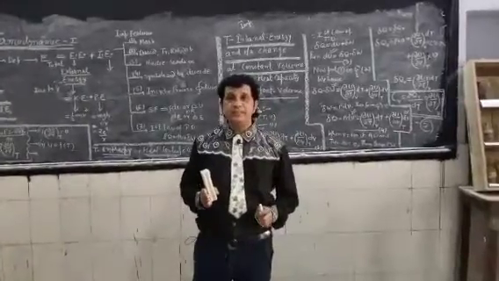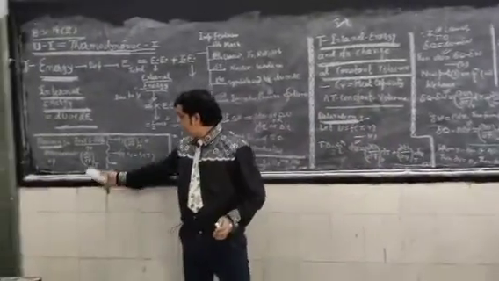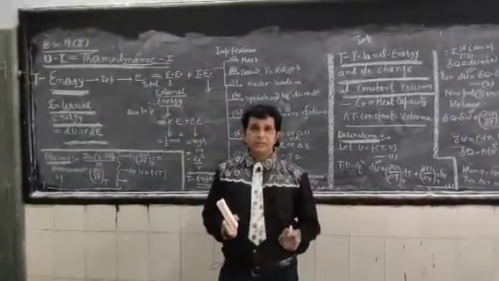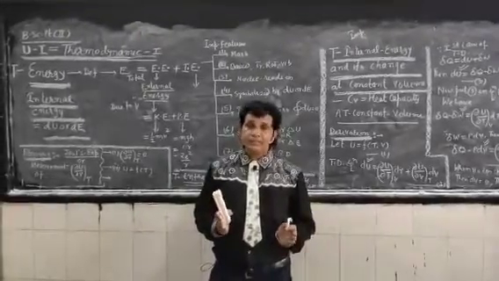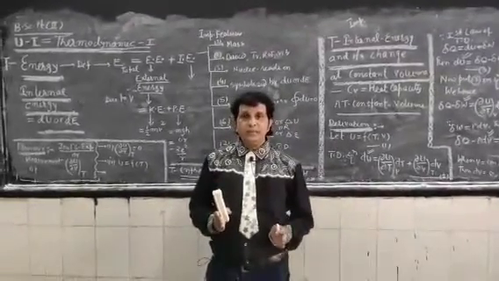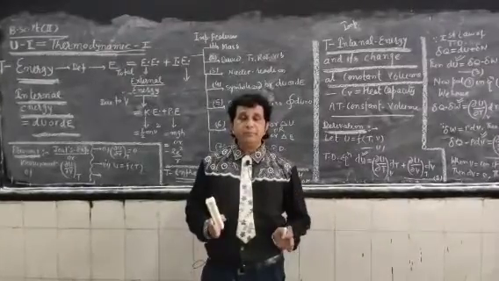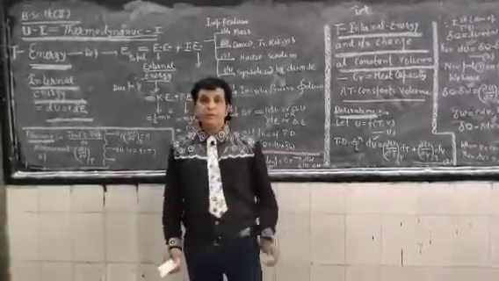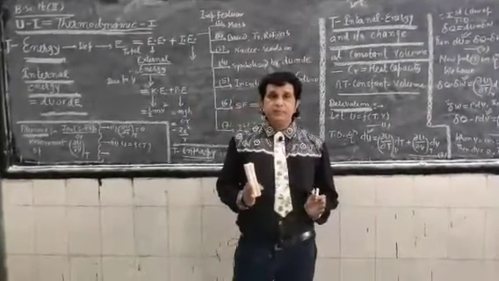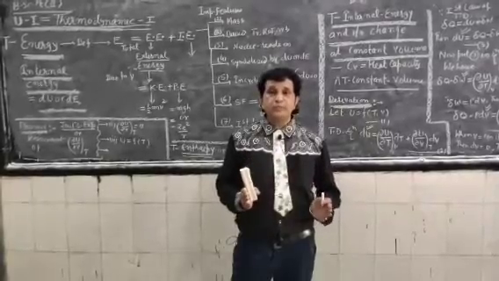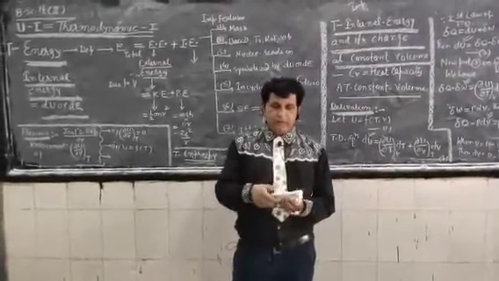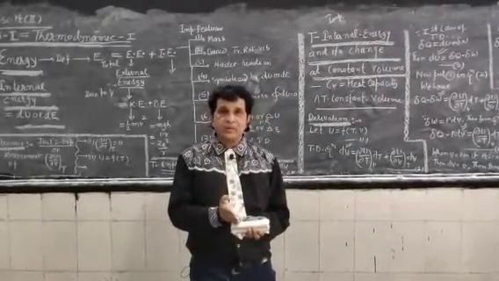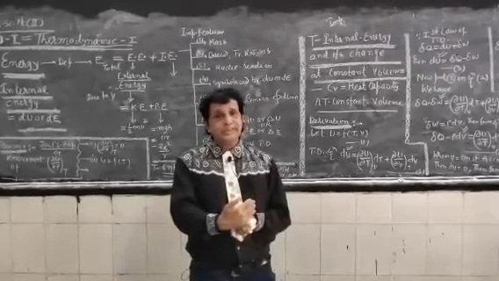We have also defined the measurement of delta U upon delta V at constant temperature, which is known as the internal pressure of gases. I mean to say, the internal pressure of gases can be measured using Joule's experiment. Let us repeat once again: in Joule's experiment, two bulbs are taken in contact with hot water. Hot water acts just like the surroundings, and the coupled bulbs act as the system.